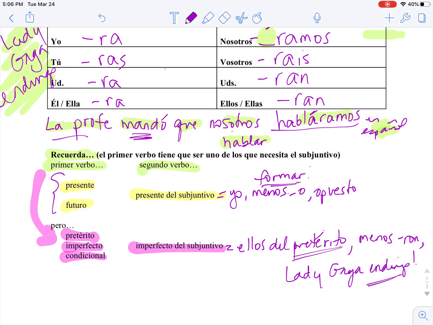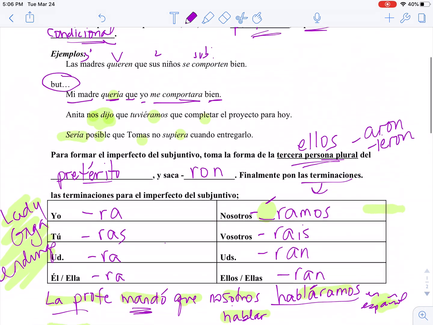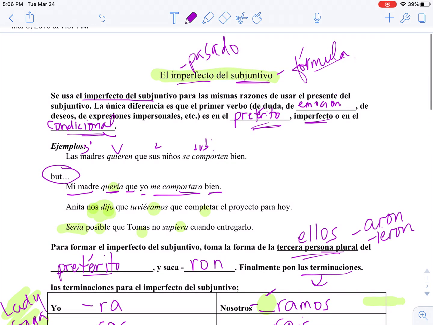All right, so clase, that's it. Same concept as before with the subjunctive. The only difference is we changed the tense, which means the form of the subjunctive needs to change to show that difference in tense.